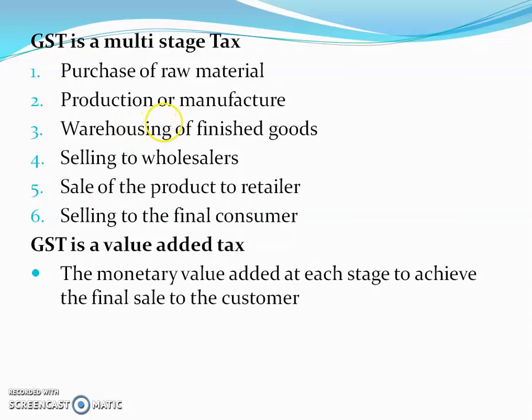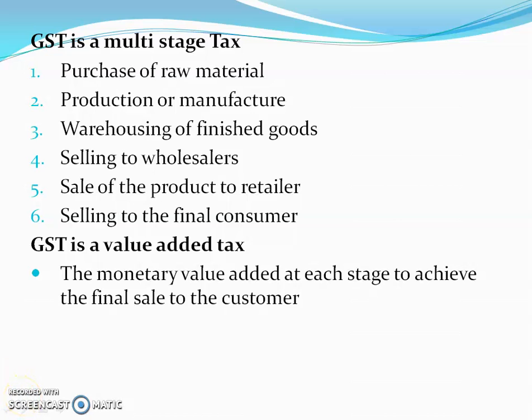Okay. Then next is GST is a value-added tax. So GST is levied on the value additions, that is the monetary value added at each stage to achieve the final sale to the end customer. Okay.